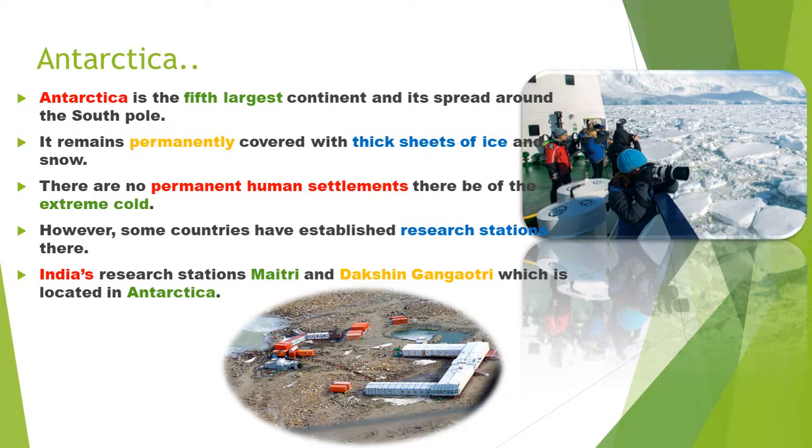Antarctica. See the place, how cool, full of snow. Antarctica is the fifth largest continent and it's spread around the South Pole. It remains permanently covered with thick sheets of ice. Generally, it's looking very cool. So thick sheets of ice, கட்டி கட்டியா இருக்கும் ice. There are no permanent human settlements there because of the extreme cold.